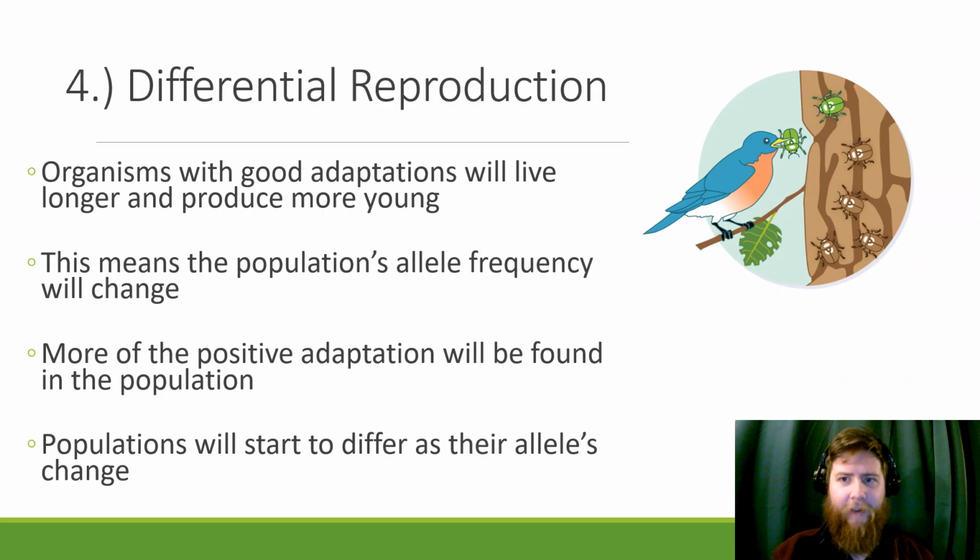The fourth part of natural selection is differential reproduction. This is where organisms with good adaptations will live longer and produce more young than organisms with bad or less favorable adaptations. Because the good adaptations are passing on more genes and the less good ones are passing on fewer, the population's allele frequency changes, and that's the whole thing about evolution: this change in allele frequency. So more of the positive adaptation will be found in the population, and the population will start to change and be more like that original positive adaptation.